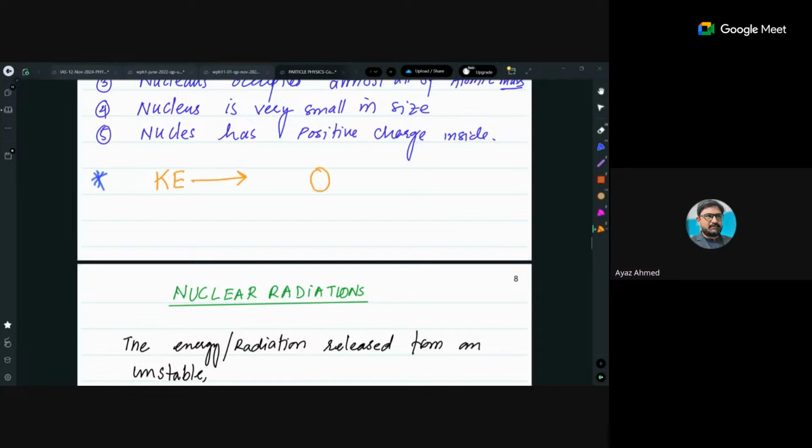For example, say the alpha particle is at rest over here, its velocity here is u, and here its velocity is v, where v is equal to 0, or if not 0, it would be small enough because of repulsive forces. So the change in kinetic energy is equal to the work done against repulsive forces. Are you getting it? This is an aspect which can be asked to you.